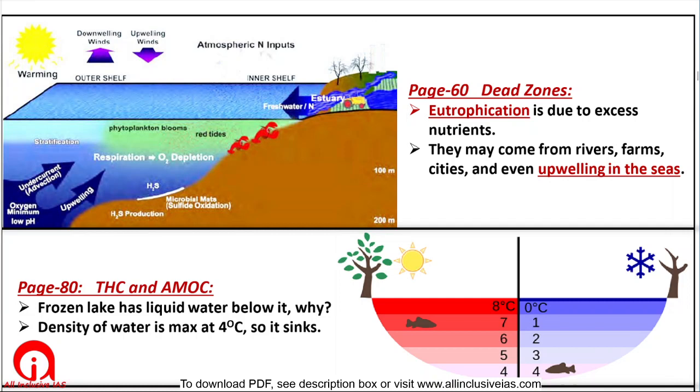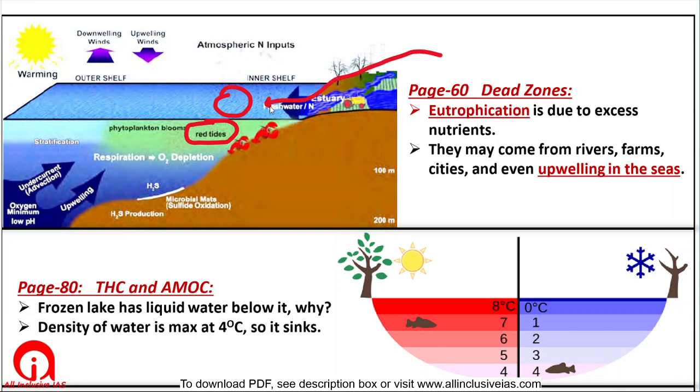Sometimes dead zones are formed in the oceans. When a lot of nutrients are concentrated in one place, then there is algal bloom, which we also call red tides, right? And a dead zone can be formed. Now it usually happens when nutrient rich water comes from the rivers.